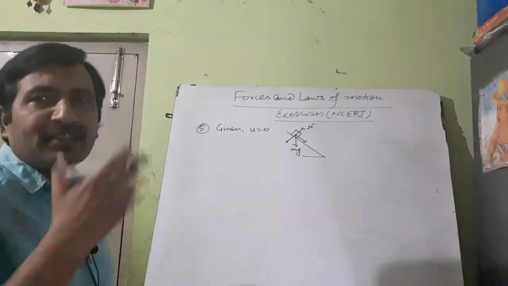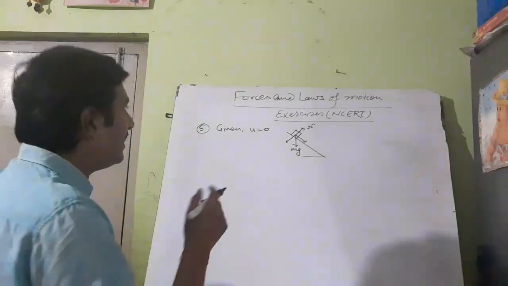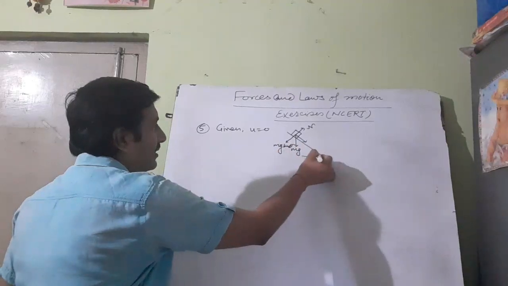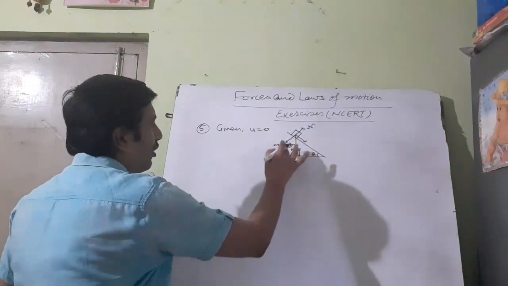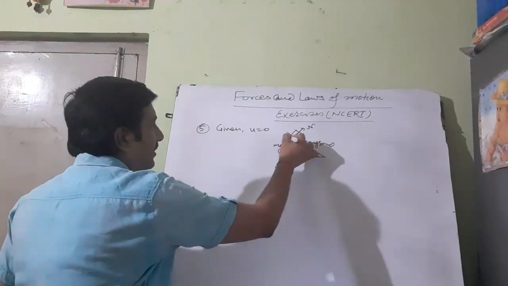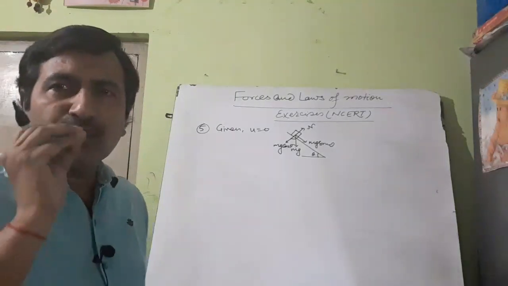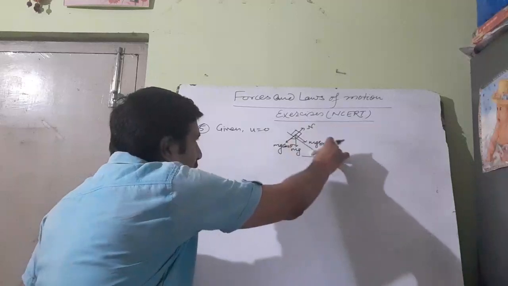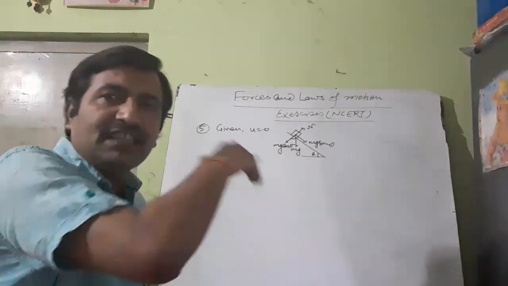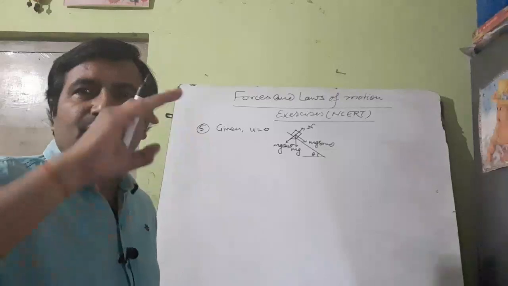Although it is not in your syllabus to discuss all these normal reaction and all, you just have to understand here that this component is mg sin theta, provided this angle is theta, and the other is mg cos theta. Again, it is not necessary to understand mg sin theta and mg cos theta, but you should learn that there is a force along the incline which is acting on the body downwards, means it is in the direction of motion.